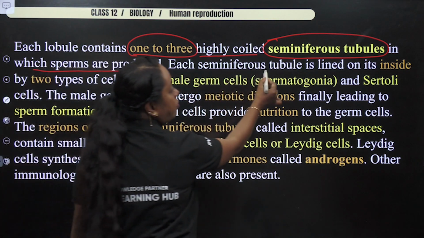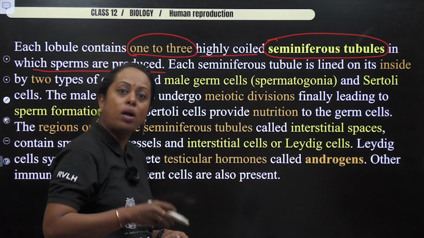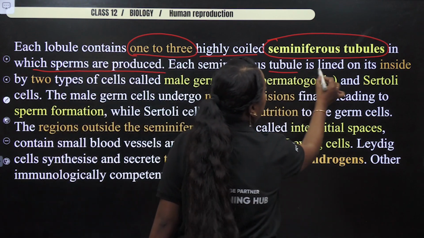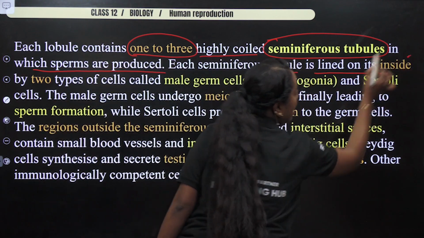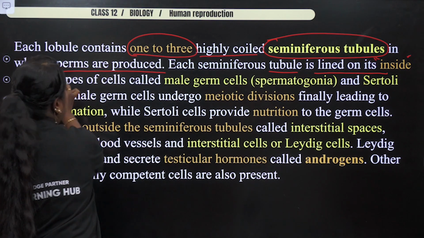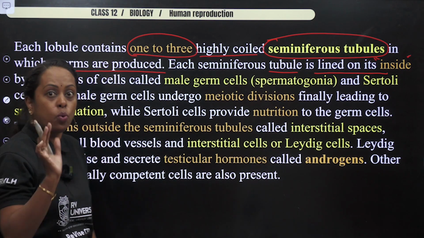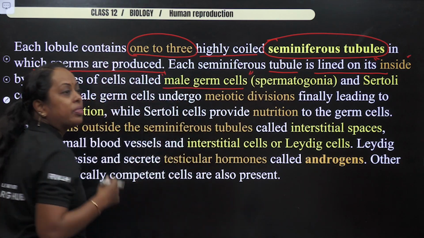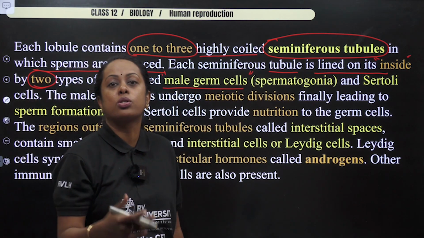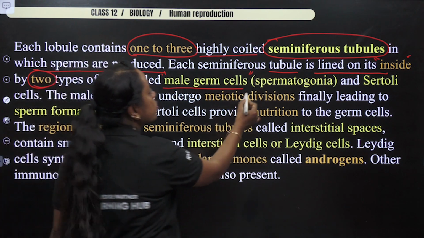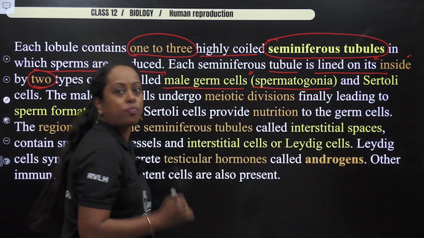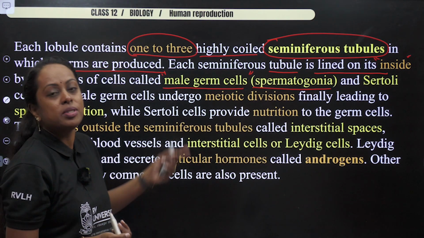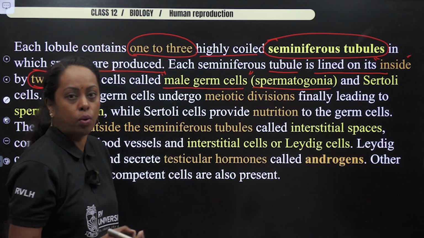Now, each seminiferous tubule, he's talking about what are the other contents of the seminiferous tubule. So, each seminiferous tubule is lined on the inside by 2 types of cells. Please highlight the 2 types of cell. One is called the male germ cell, the cell which is undergoing a process called spermatogenesis, which is known as spermatogonia. So, the first cell that we are highlighting is a male germ cell, otherwise known as spermatogonia.